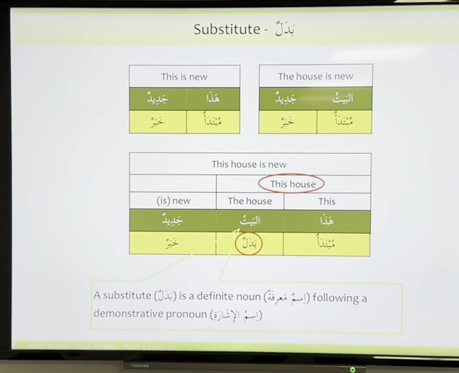He's substituting Muhammad. But Muhammad's role is still in the match, right? Is it clear? So in a team, we have Muhammad who's playing. Now for some reason he has to leave the field and he's getting replaced by Ali.